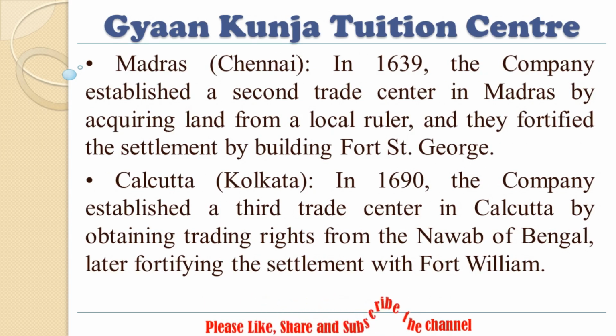Madras, Chennai. In 1639, the company established a second trade center in Madras by acquiring land from a local ruler, and they fortified the settlement by building Fort St. George. Calcutta, Kolkata. In 1690, the company established a third trade center in Calcutta by obtaining trading rights from the Nawab of Bengal, later fortifying the settlement with Fort William.